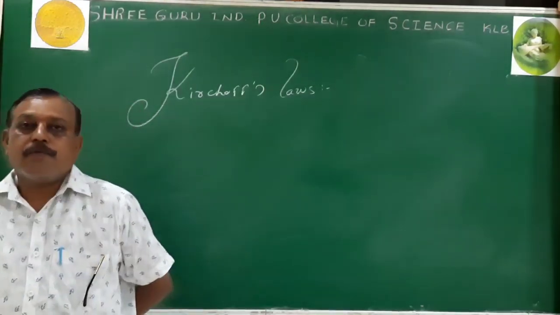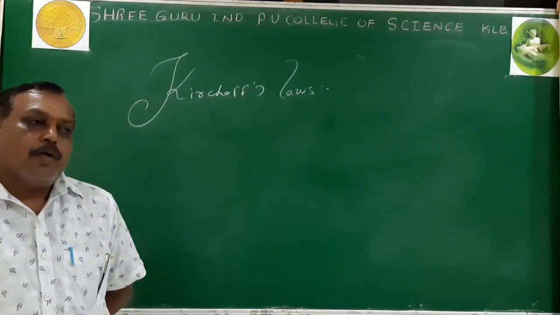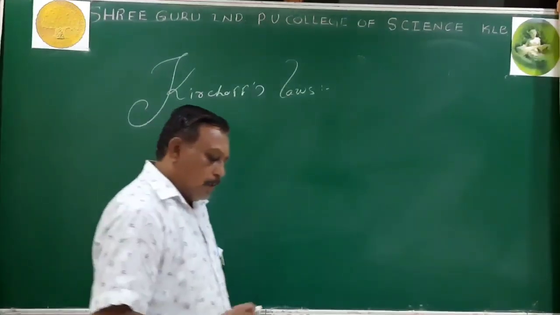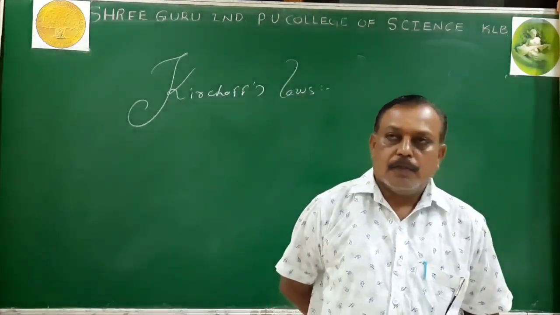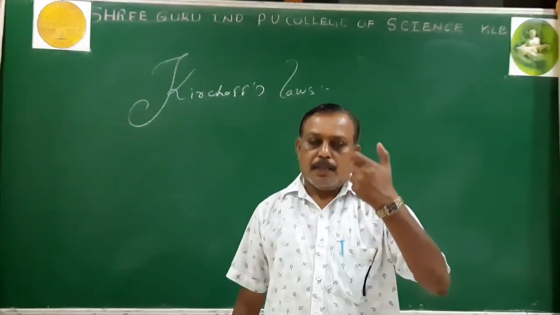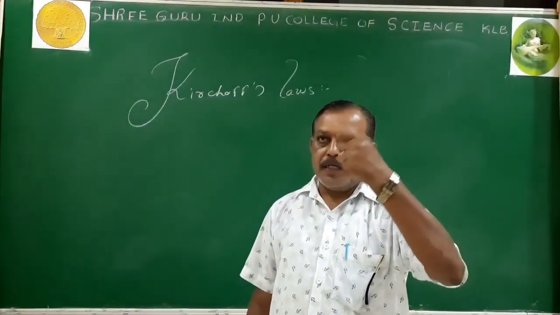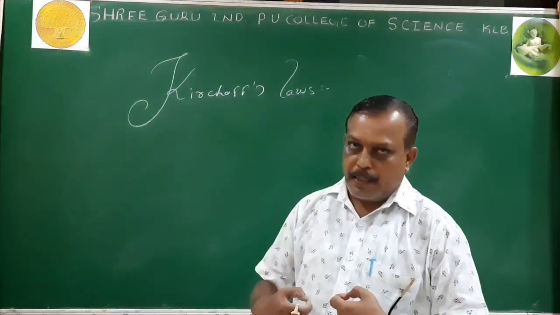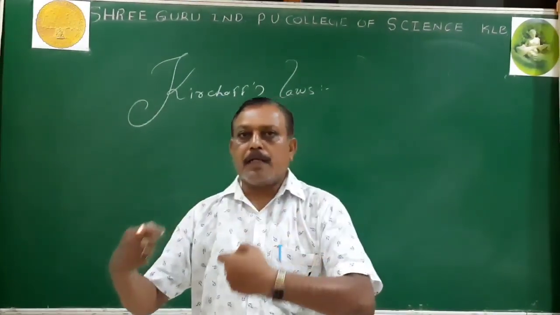Why does Ohm's law fail? In the circuits we have dealt with so far, we had a systematic arrangement of circuit elements with a single cell and a flow of current, with elements connected either in series or parallel in a systematic manner.